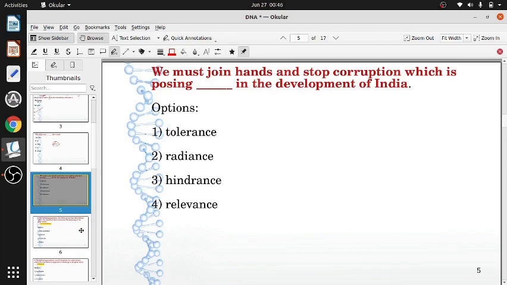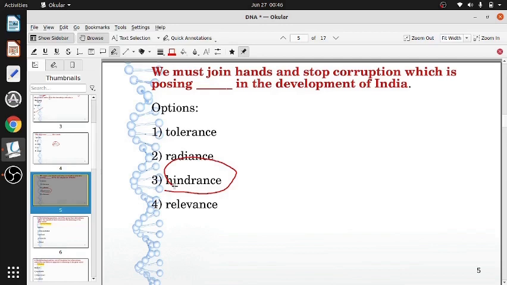So the only thing which is negative in context is hindrance. Hinder means to stop or put an obstacle. So it hinders, and from hinder or oppose we get hindrance.